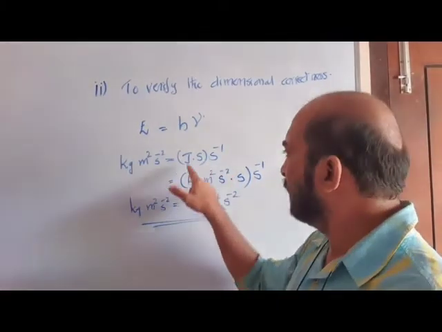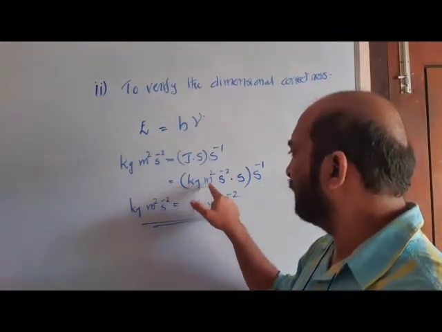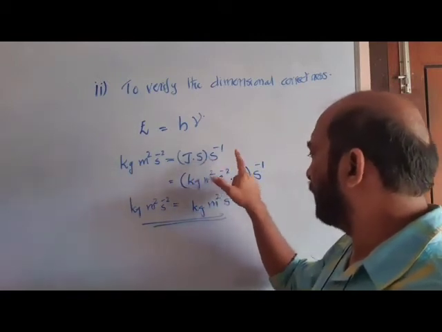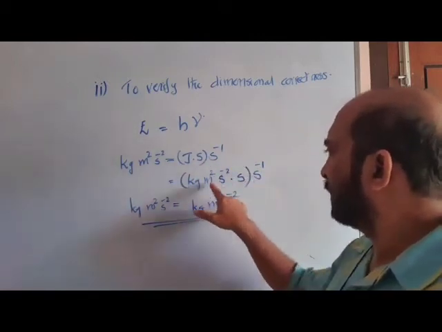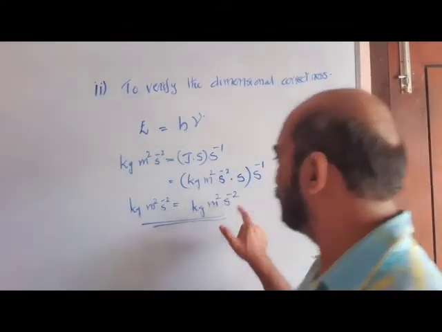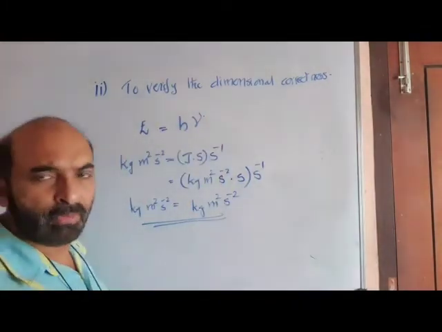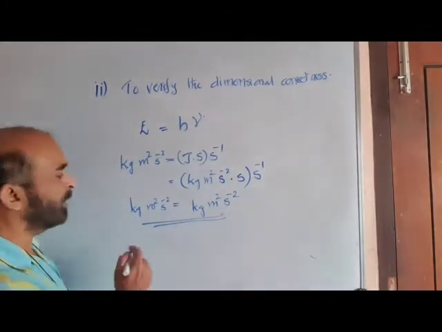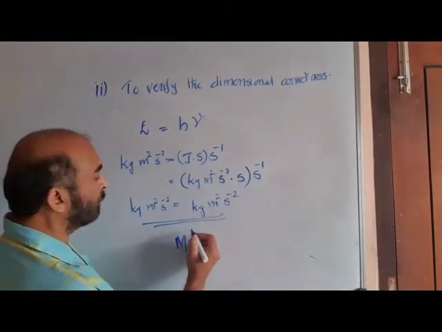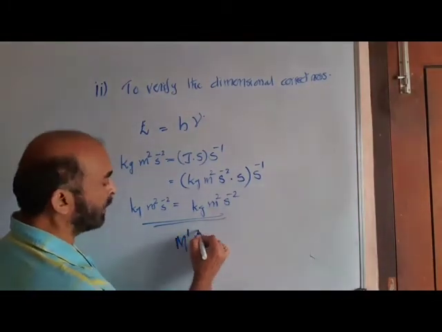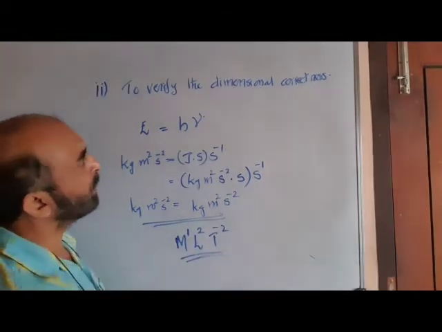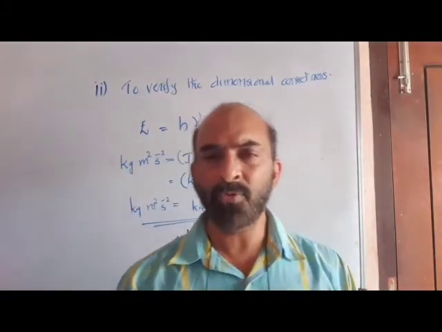Then this joule expanded is kilogram meter square per second square into another second, and this second to the power minus 1 outside reduces to the same. So kilogram meter square per second square on both sides. Actually, units are proved to be the same, and dimensions are also proved to be the same. We know both have the same dimensional formula, M¹ L² T⁻². This is what is meant by the verification of a proven equation.